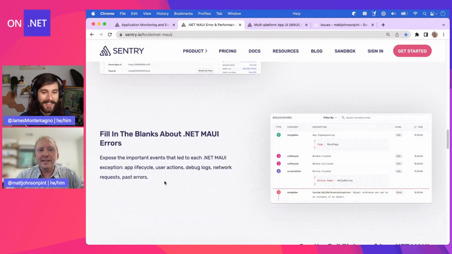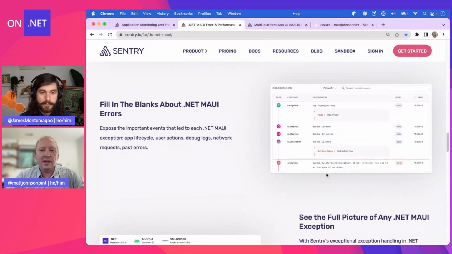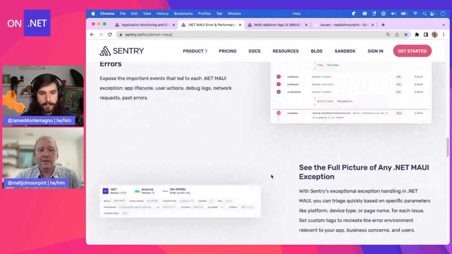Yeah, this is actually from the MAUI demo we're going to do today, where I threw an exception. Well, slightly different because this is an NRE, but you'll see it in a minute here. And you can actually see the whole life cycle of all the events that fired before then. So I knew that when I clicked the button, that's what fired that event. And you may be able to find that from a stack trace, but maybe not necessarily. And you may not know the timings involved with that stack trace. So we can pick up on all that for you.